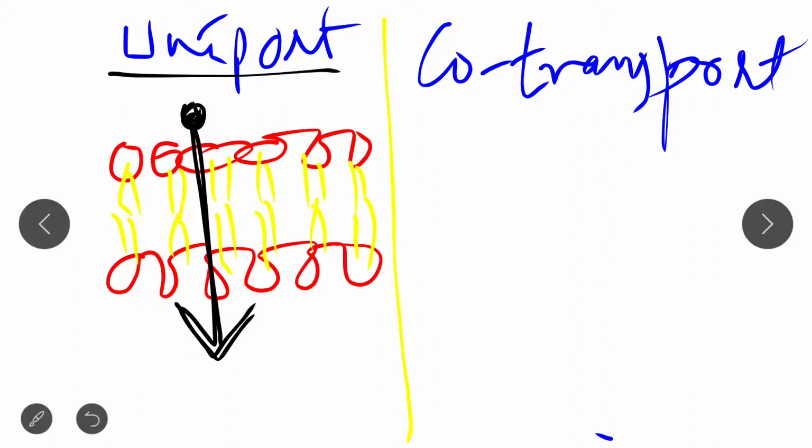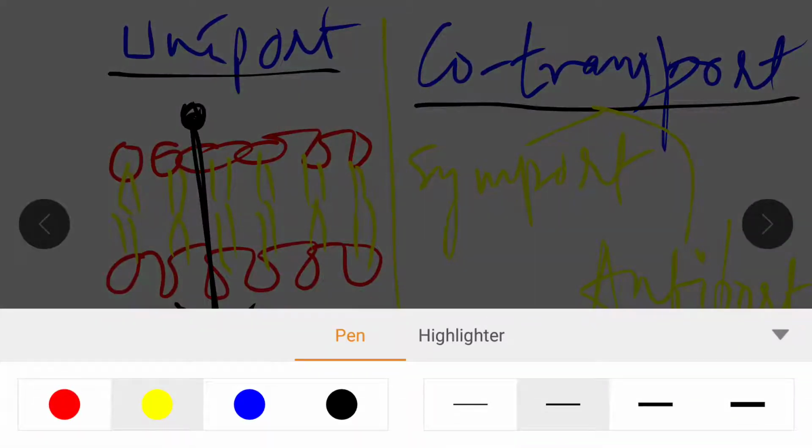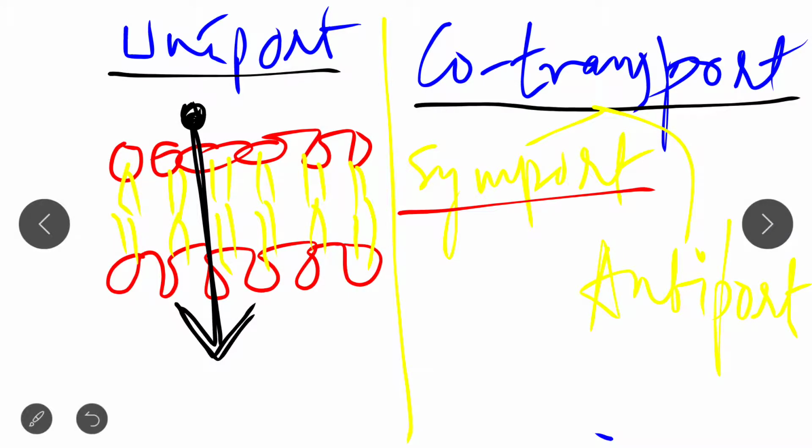Now in case of co-transport, there are two types of transport. One is symport and one is antiport. So this is the co-transport, and in co-transport there are two types: symport and antiport.